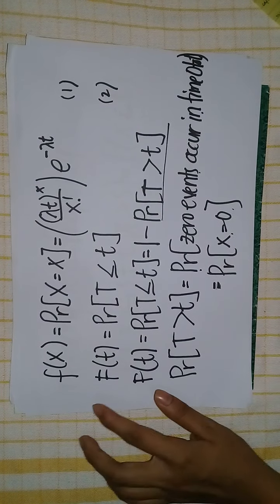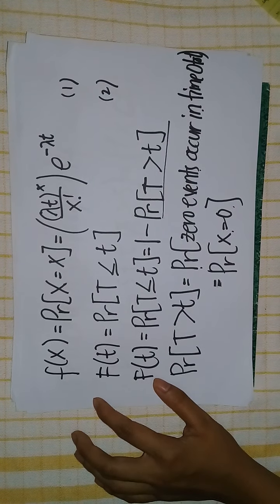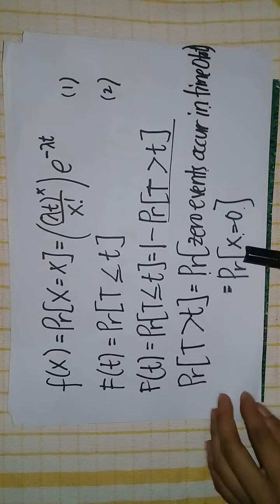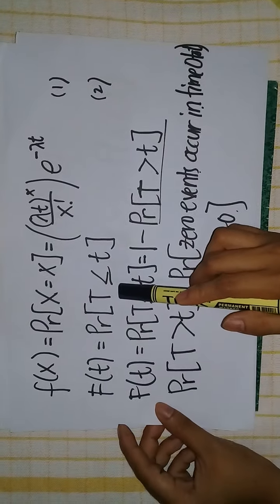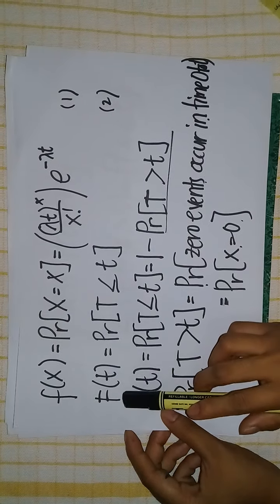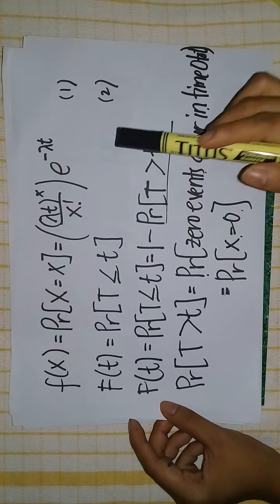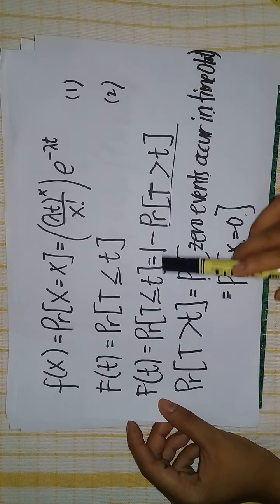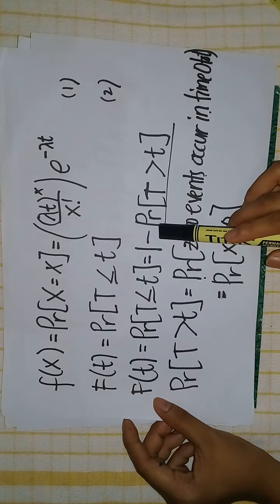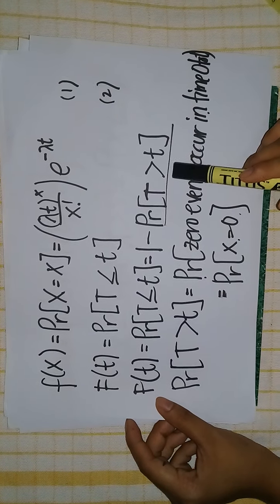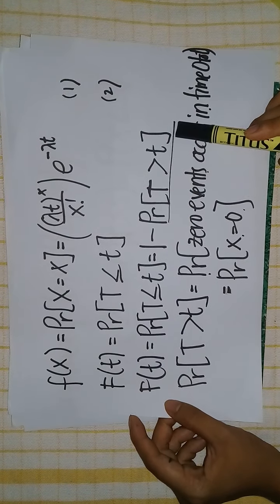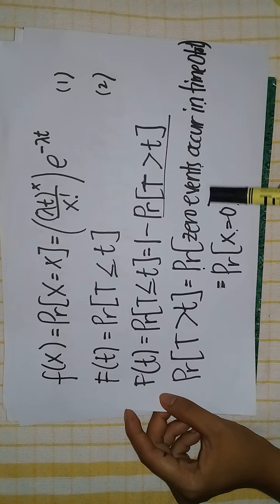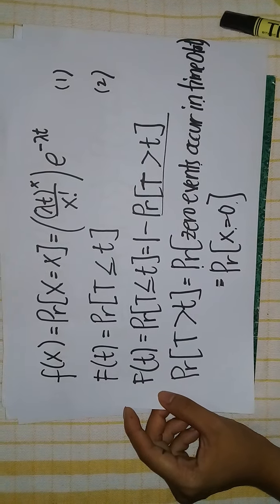So, by defining T as the time of an event, a random variable, we have by definition, using the memoryless property, we just simply substitute x by t, and we come up with this equation. And this is equal to F of t equal to 1 minus the probability of T greater than t. Now, the probability of T greater than t is equal to the probability that 0 events occur in time 0 to t.